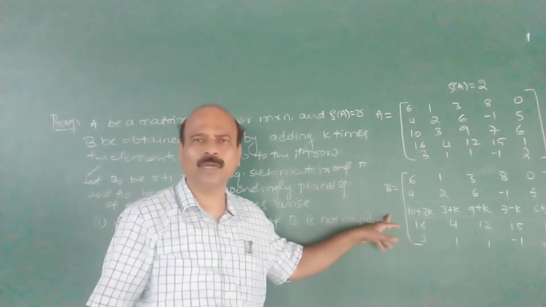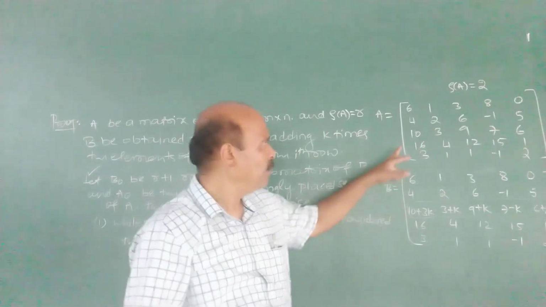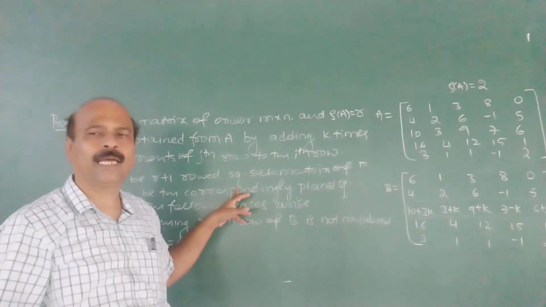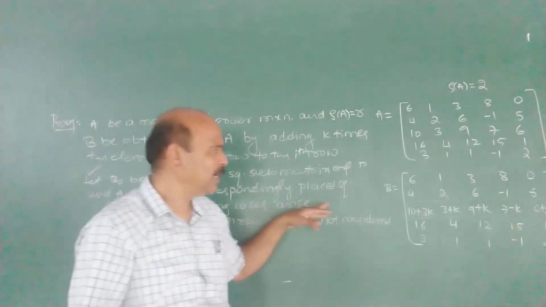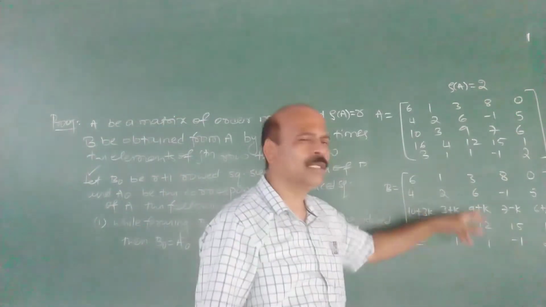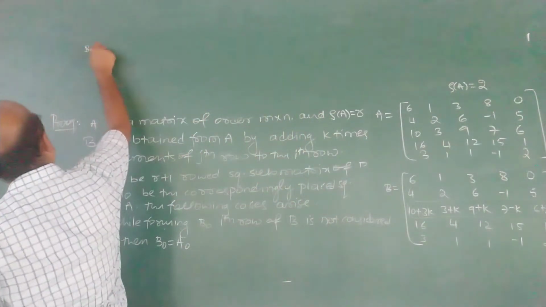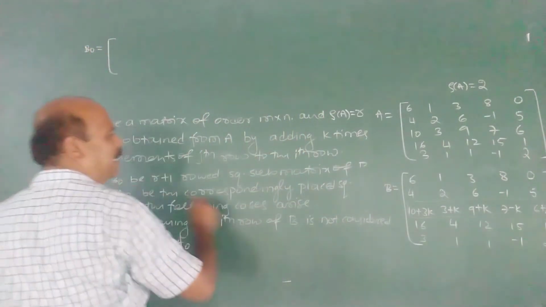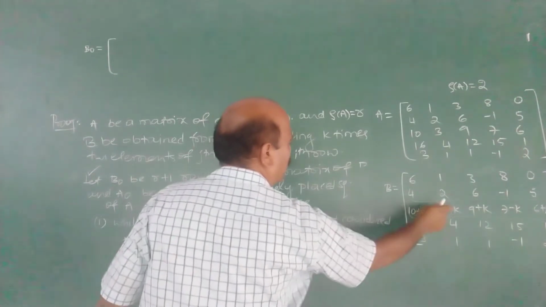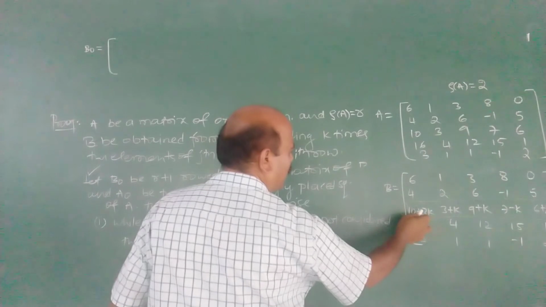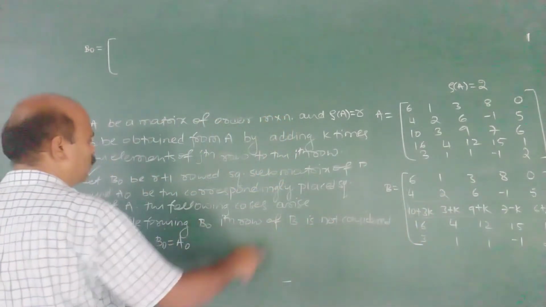Try to understand this one. Rank of A is 2. Therefore, in the theorem, we have taken B naught as an R plus 1 row square submatrix. Therefore, here it is a third order square submatrix. So, what is B naught? I leave this one. The third row is not taken because the row operation is affected here. That is not considered. The ith row is not considered.